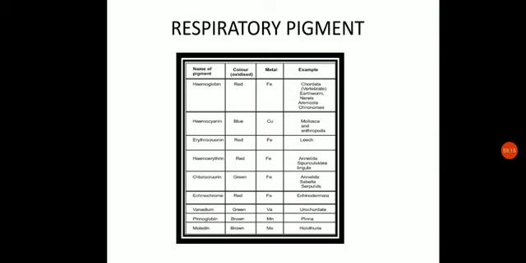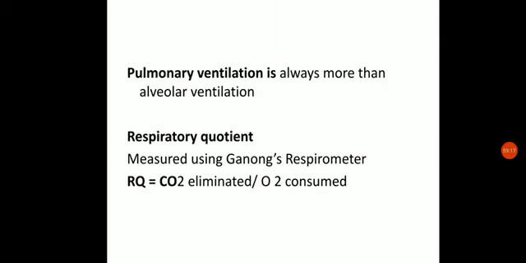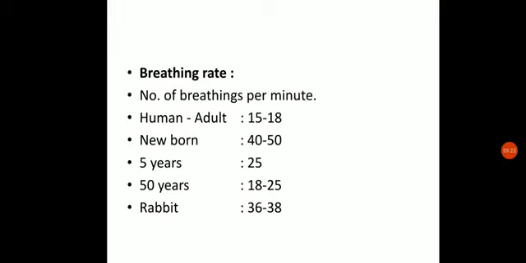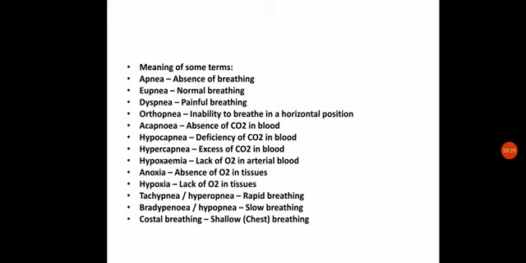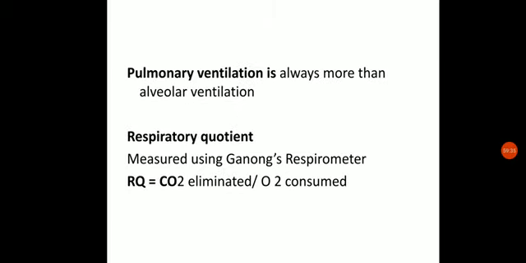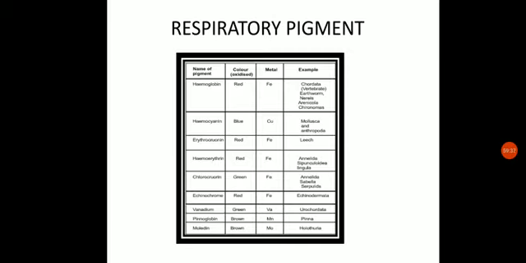Okay, and then we had seen the different types of spirometry. And lastly we have seen the different breathing rates and the different terms which are normally used during respiration. And then we have seen the disorders associated with respiration and breathing. And lastly we have seen the respiratory pigments in different organisms.